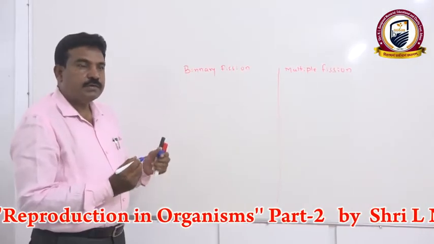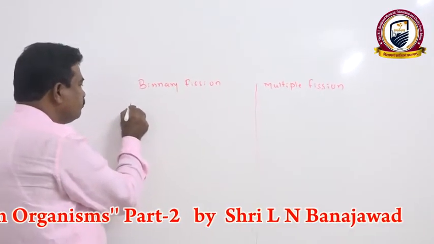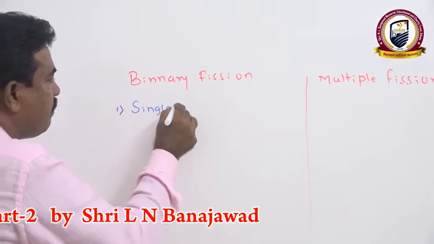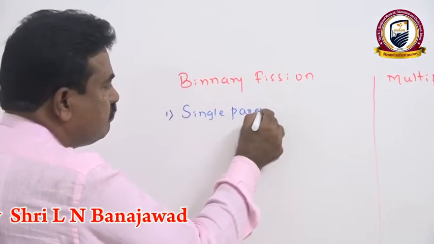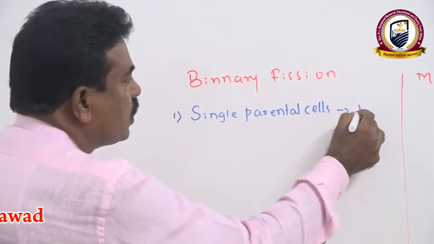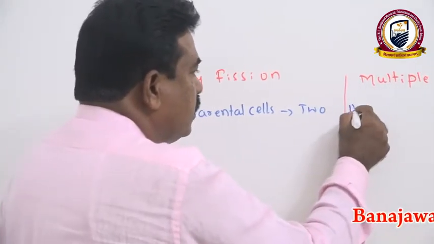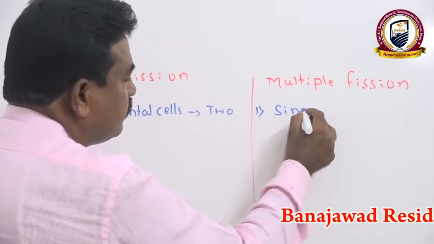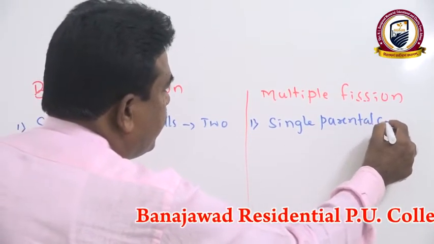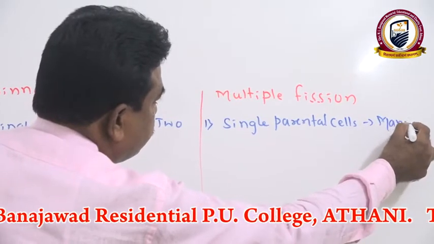If you consider the difference between binary fission and multiple fission: in binary fission, a single parental cell divides to give two daughter cells, whereas here a single parental cell divides to give many daughter cells.